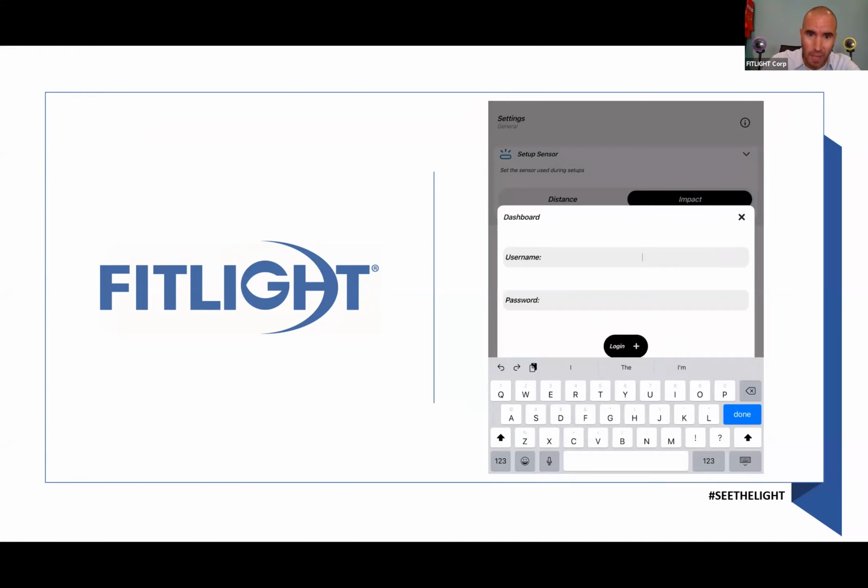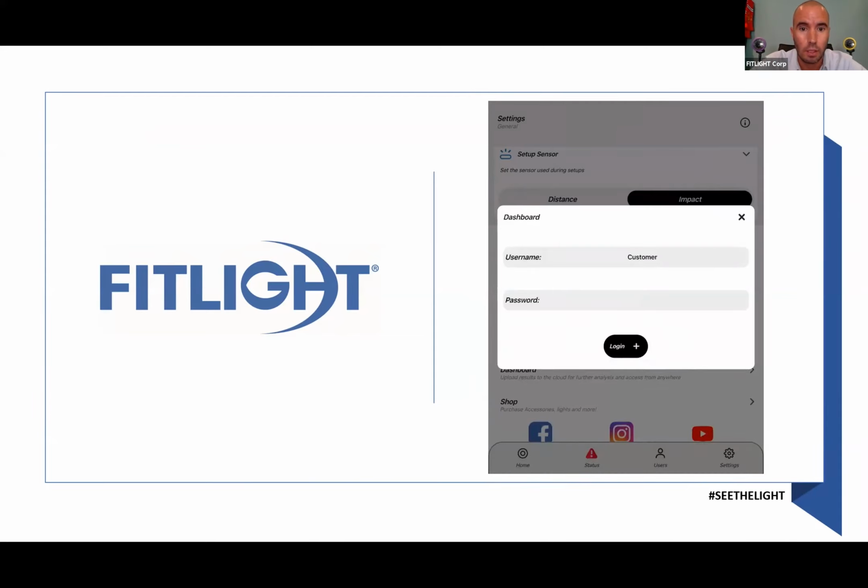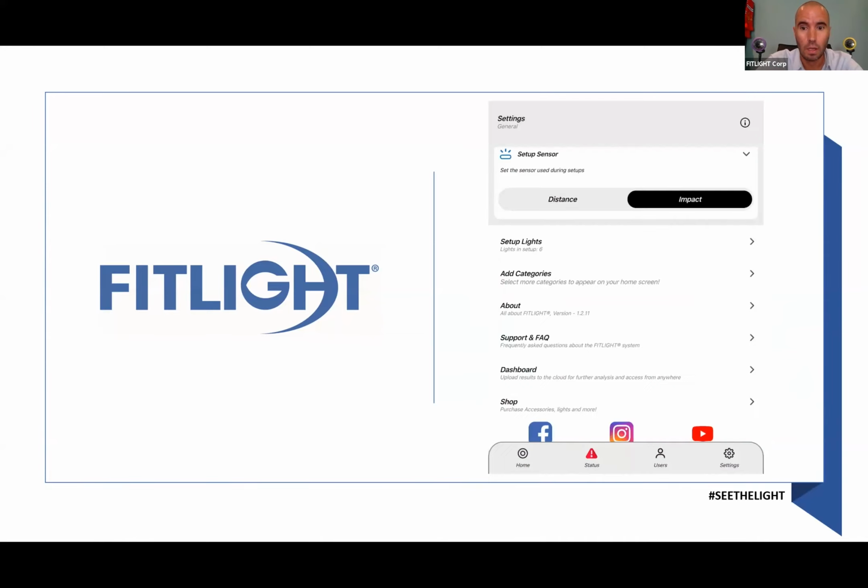That username and password that you chose when you registered your system, you put that in right here, where it says dashboard login. And once you've done that, you hit login, and what will happen then is automatically all your saved data will be uploaded to your own customer portal, and it should say uploaded successfully. There you go. All right.